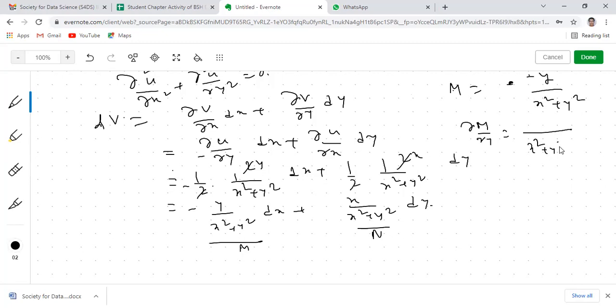The denominator square, with the denominator fixed, the derivative of this with respect to y partially will be minus 1 minus this minus y fixed and then 2y. So that will be x square minus y square, plus 2y square, so plus 2y square minus y square. Sorry, have I made some mistake?